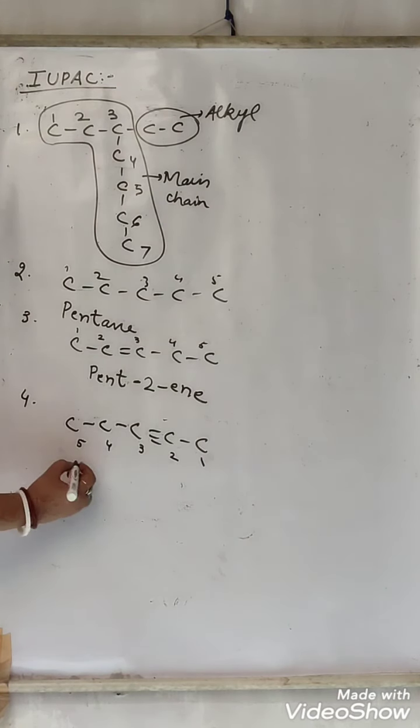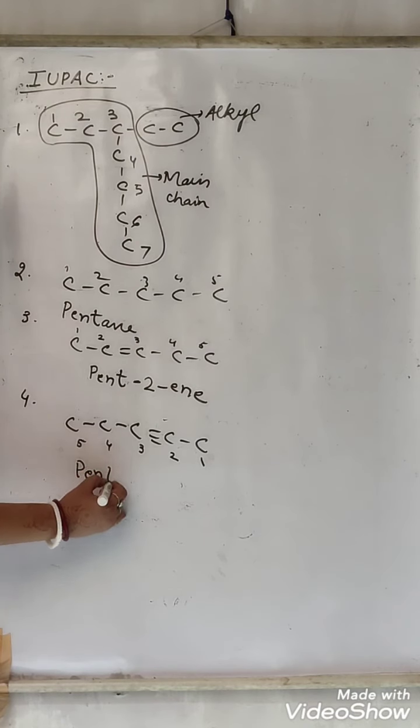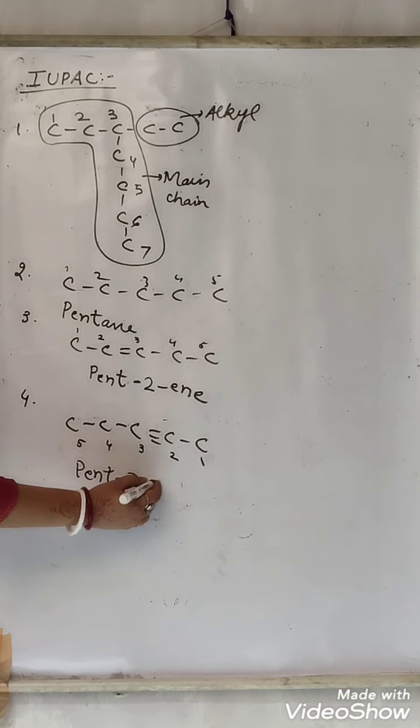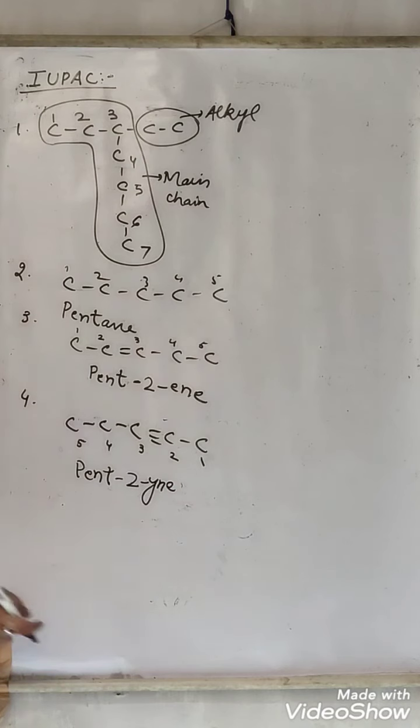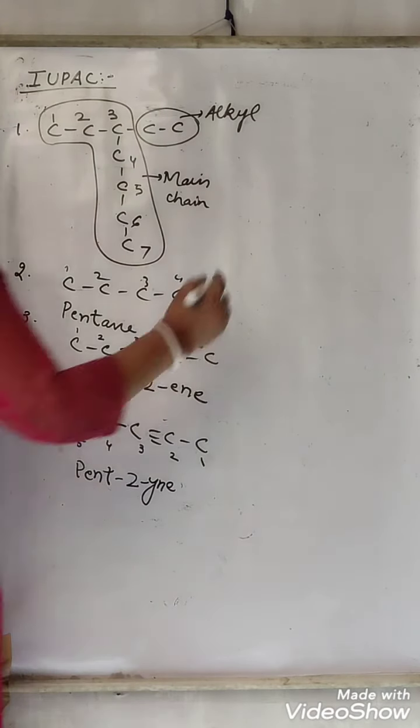Now 5 carbon. So 5 carbon के लिए we use pent. Which position is it on? Second position. And what is this? Triple bond. The triple bond suffix is ine. So the name is pent-2-yne. Understood or not?